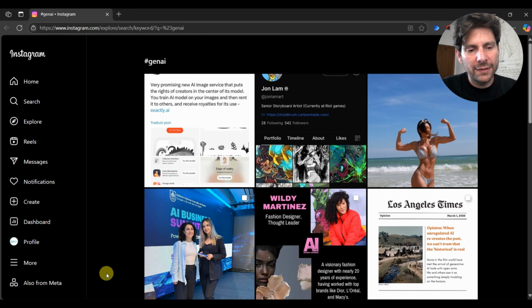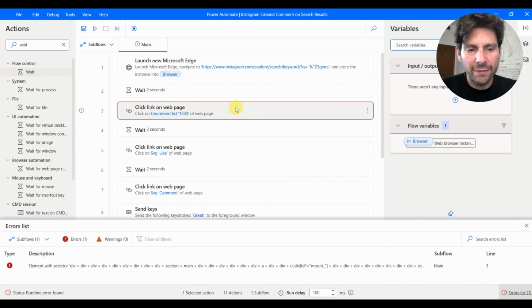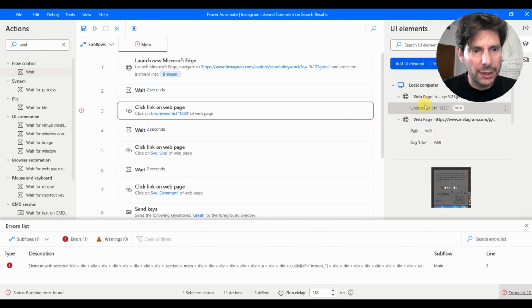Let's first see if this first part of the process is going to work. So let's check out Microsoft Power Automate Desktop. So we have an issue again. It did not find these selectors. So let's go back again to this selector.